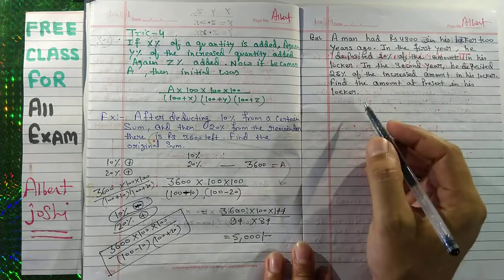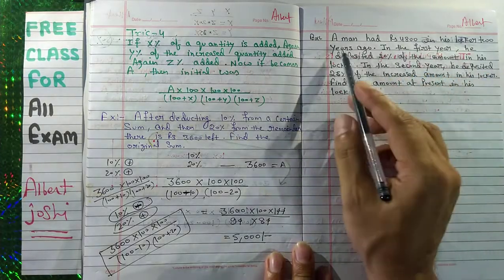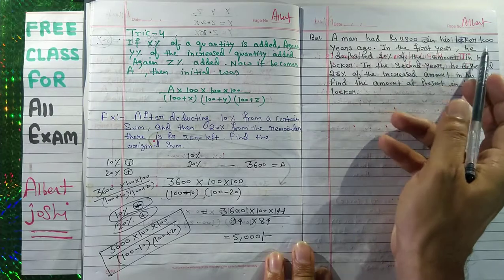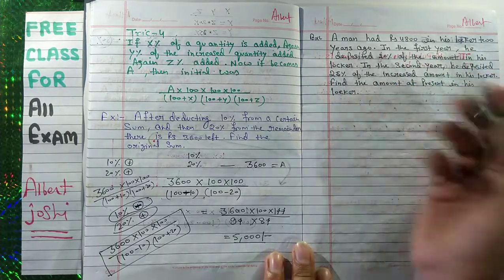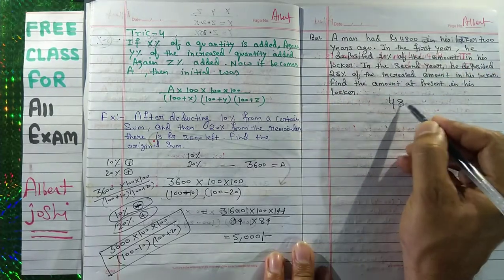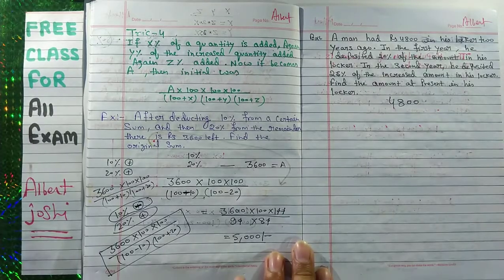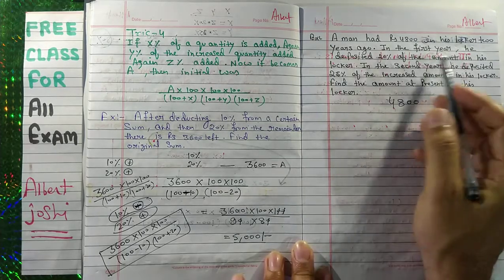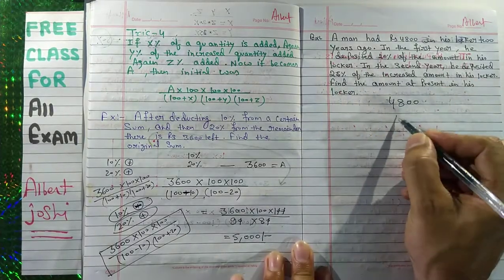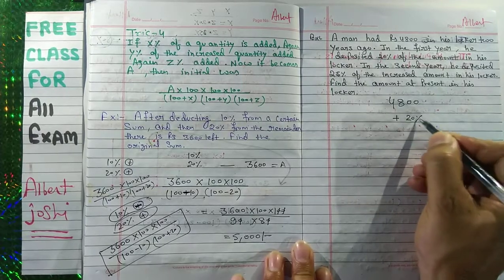Okay, so at first a man had 4800 in his locker 2 years ago. At first he had 4800 rupees. After that, in the first year he deposited 20%.